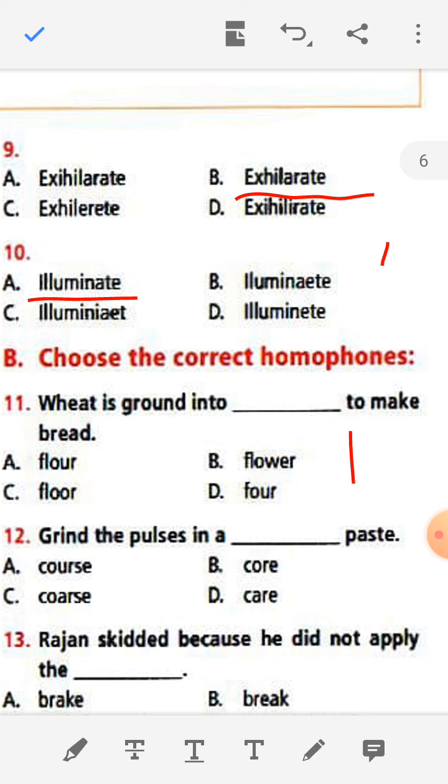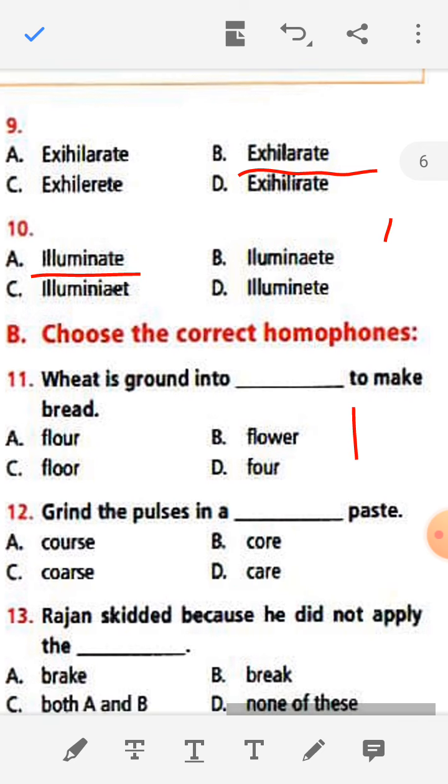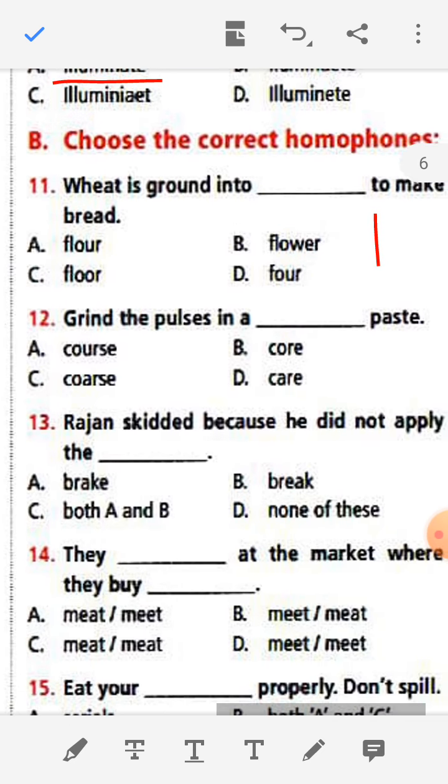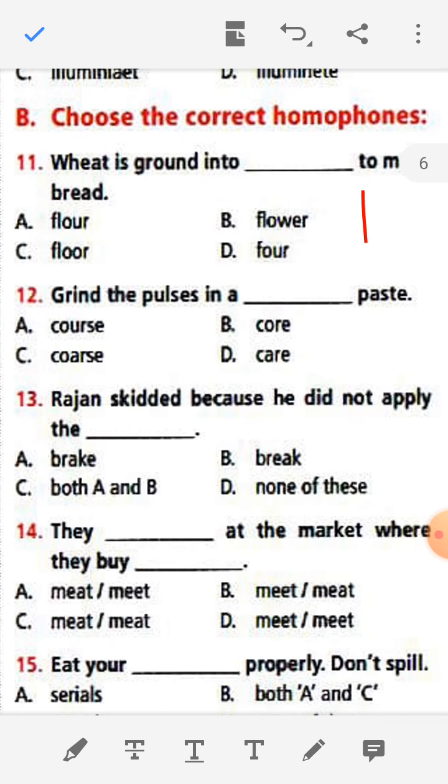Pronounced the same, but their meanings are different.